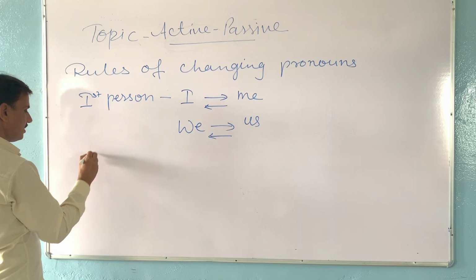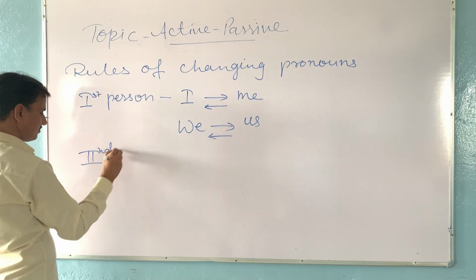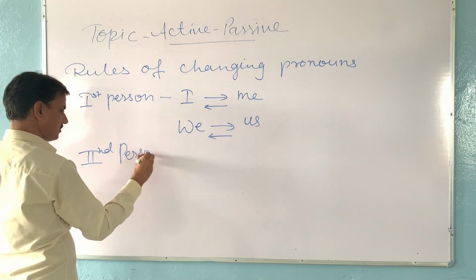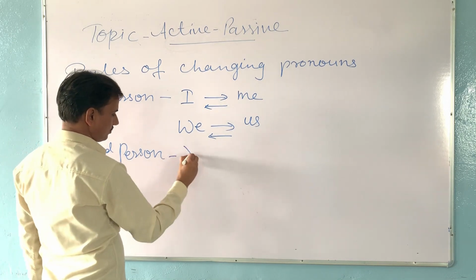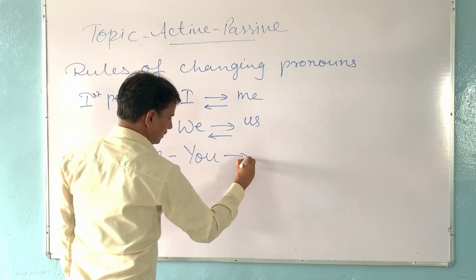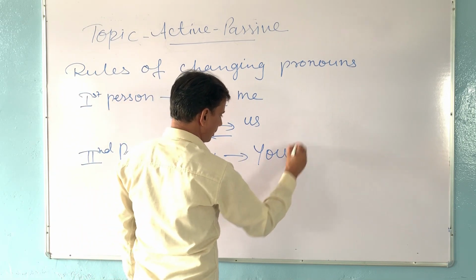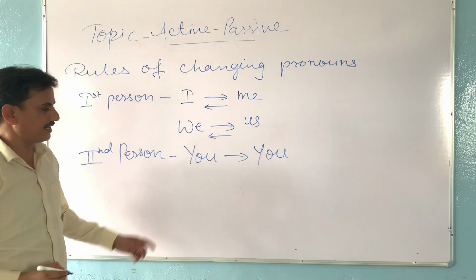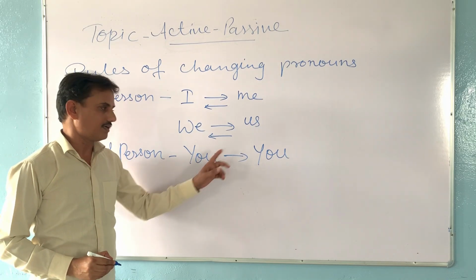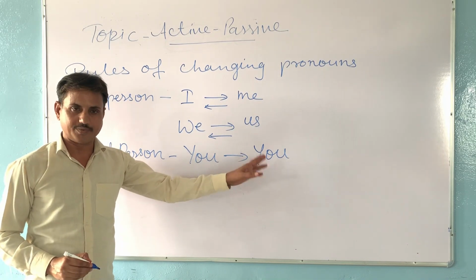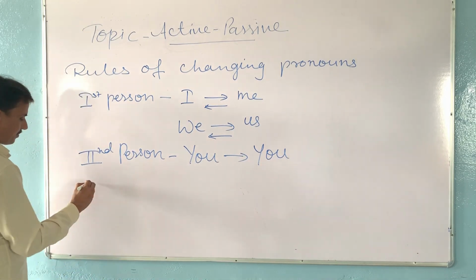Then we get second person, you. You remains the same. Means you is not changed. In the active sentence, if you is given, in the passive sentence you will not be changed. Then we take third person.